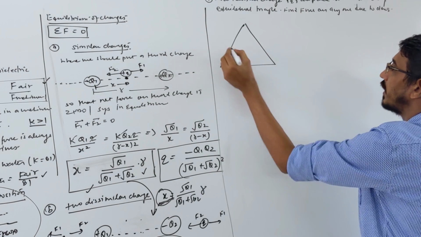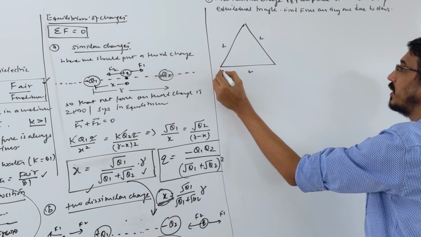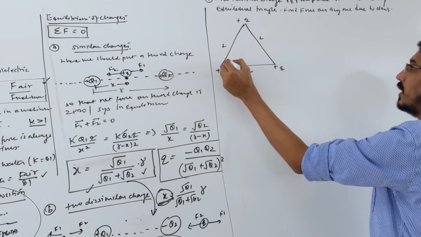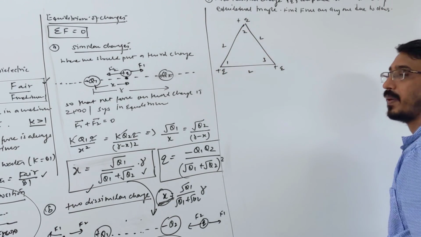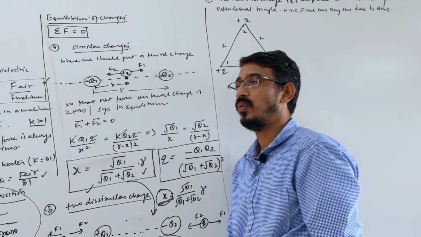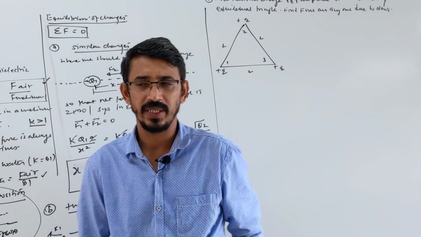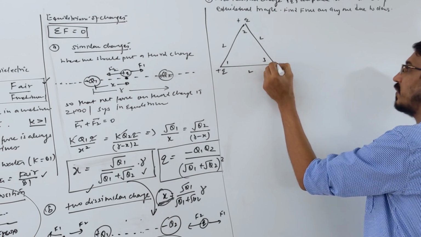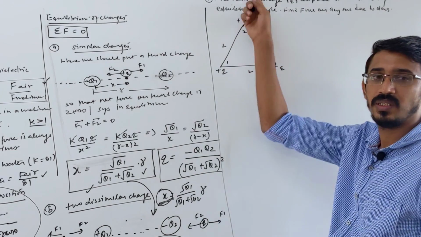Look here. This is an equilateral triangle of side L. Here I have placed plus Q, here plus Q, here plus Q. Let's call them 1, 2, 3. Then they are asking to find the force on any one charge due to the other charges. Suppose we pick this charge. Then what is the net force on this charge due to the other 2 charges?